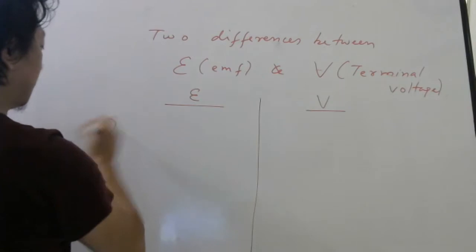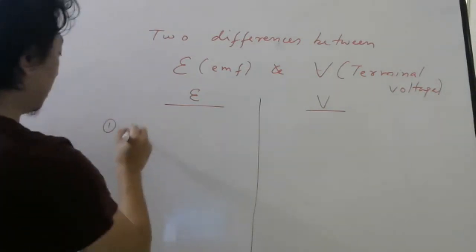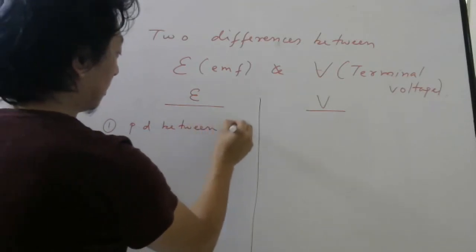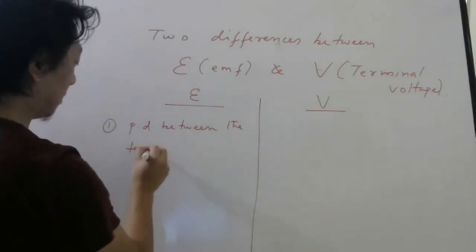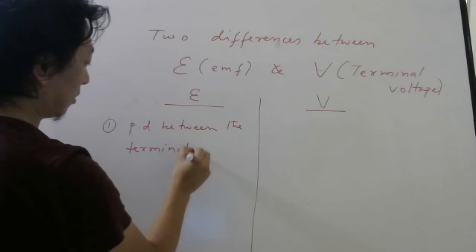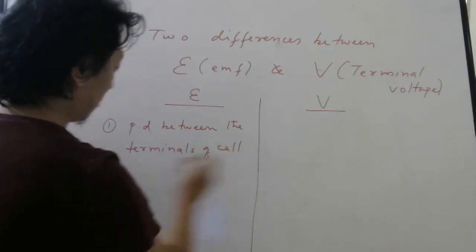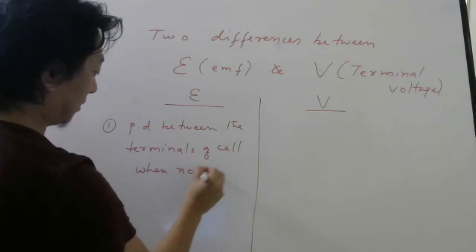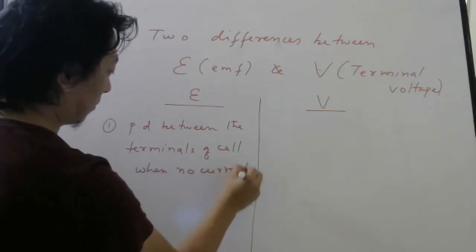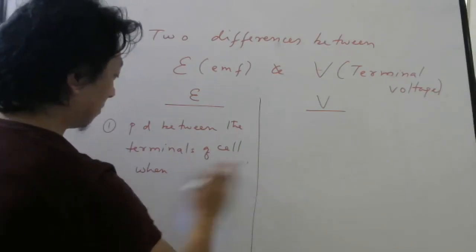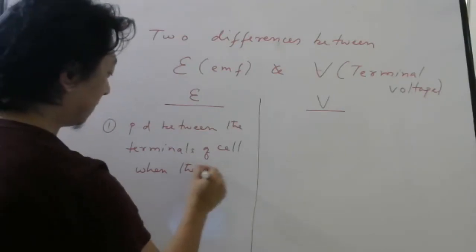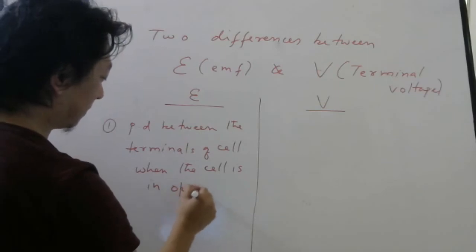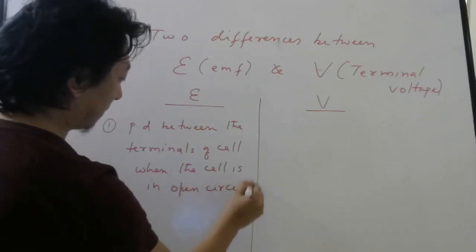The first is, this is potential difference between the terminals of cell when no current is taken from the cell, or when, better to write, when the cell is in open circuit.